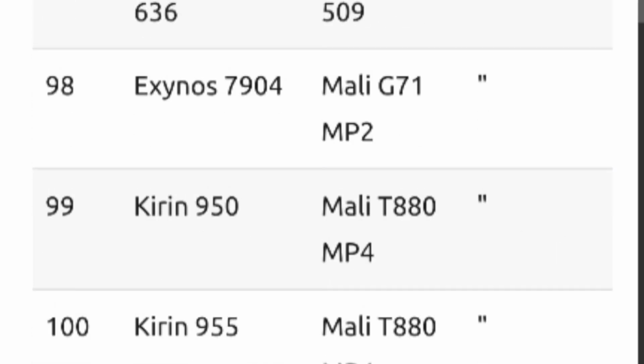Now, phones are divided into different categories based on the parts that they are made of. One of the most important parts by which phones are classified is the SoC itself. The SoC tells how well the phone is going to perform, not just with games, not just with apps, but also with photography, videography, and general overall smoothness and snappiness of the phone.